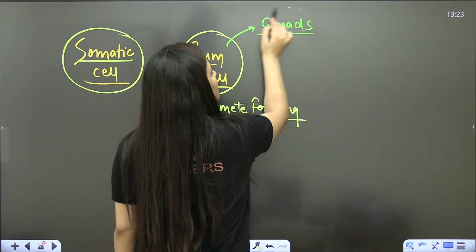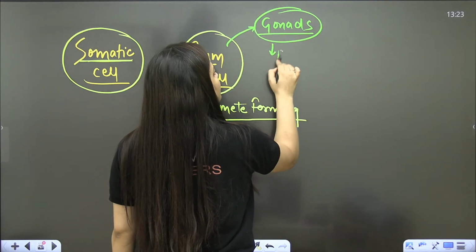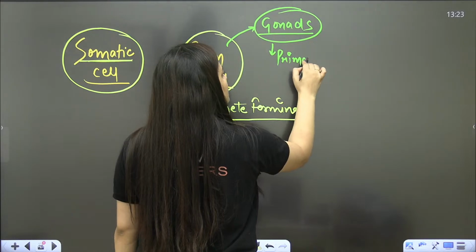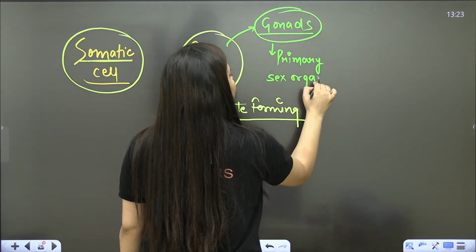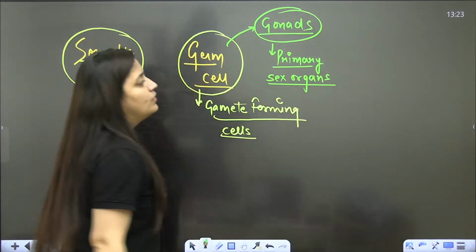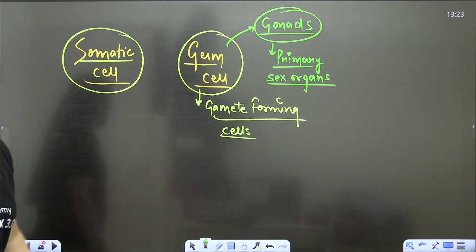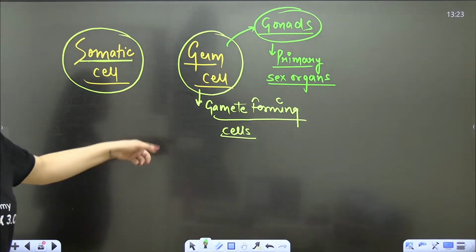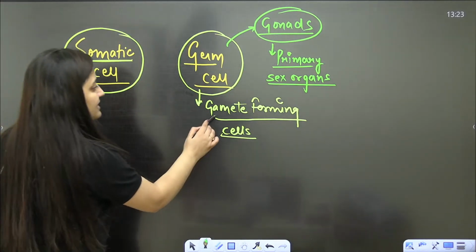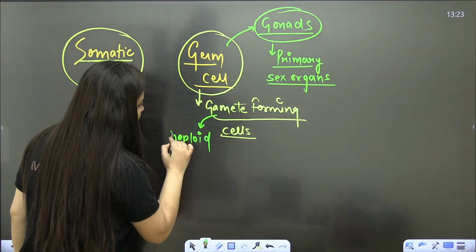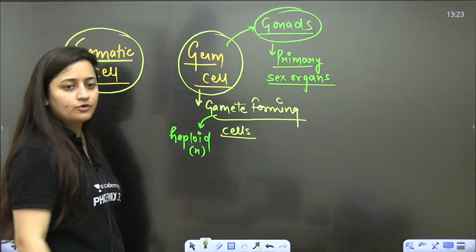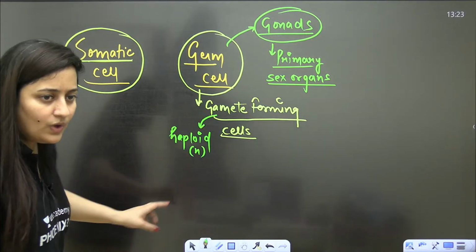Where are you going to see the germ cells? In the gonads. What are gonads? Gonads means primary sex organs. So for the sex organs we use the word gonads. Is that clear? They are the gamete forming cells, and they are going to form the gametes. Gametes are haploid cells. What is the meaning of a haploid cell? That it will have only one set of chromosomes.